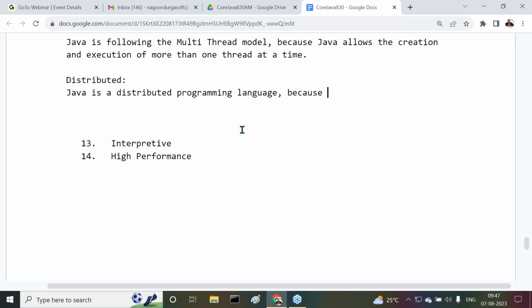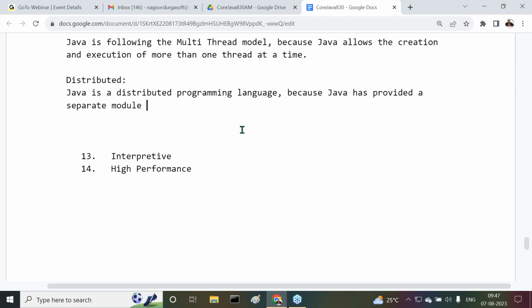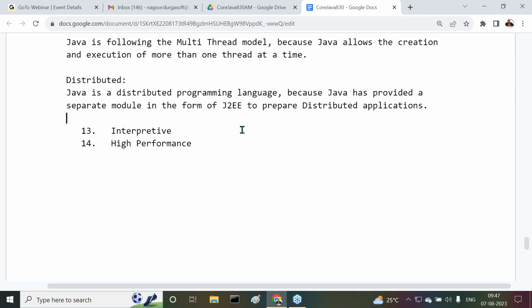Why? Because Java has provided a separate module to prepare distributed applications. Java has a separate module in the form of J2EE to prepare distributed applications. Because of this particular reason, we can understand that Java is a distributed programming language. Right, sir. Now leave this one.